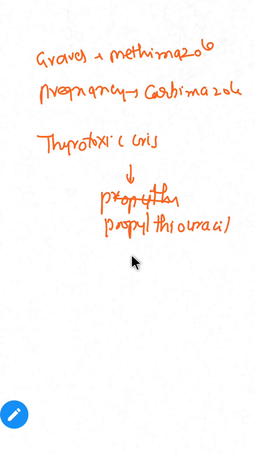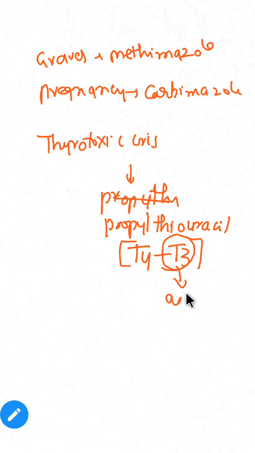Because propylthiouracil prevents the conversion of T4 to T3. T3 is the main hormone that does the action.